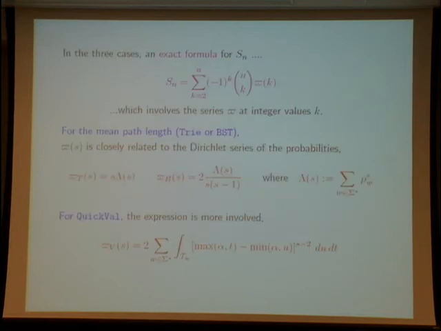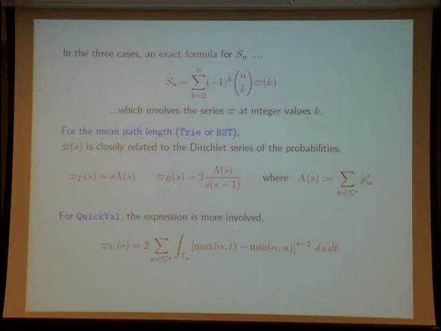And what is, for instance, the function varpi? It depends. For the trie or BST, varpi is very close to the function lambda of s. For the trie, the function varpi is exactly lambda of s multiplied by s.